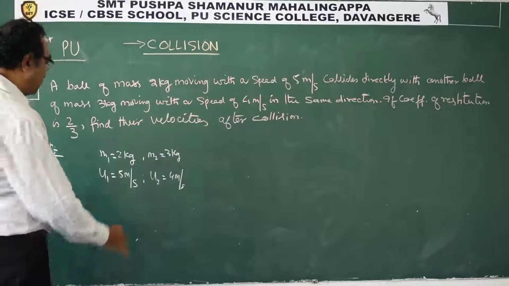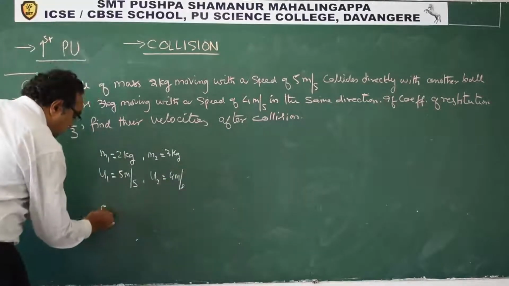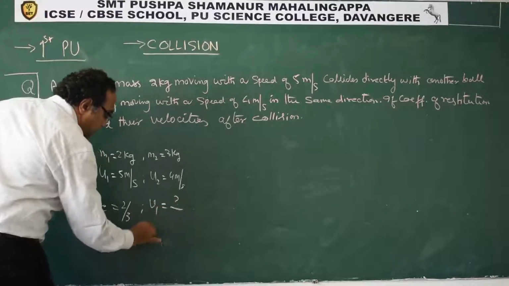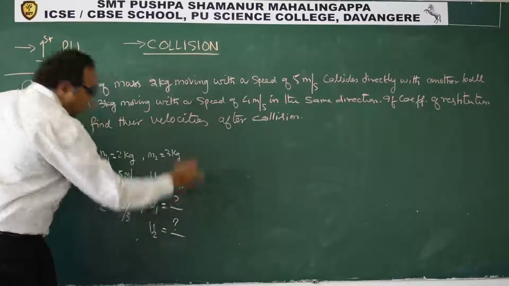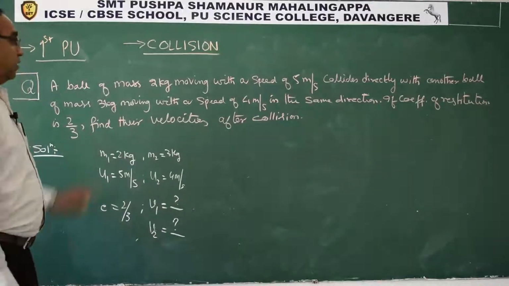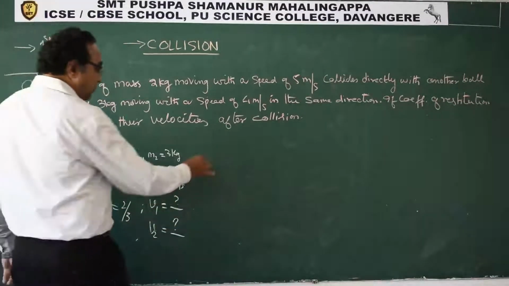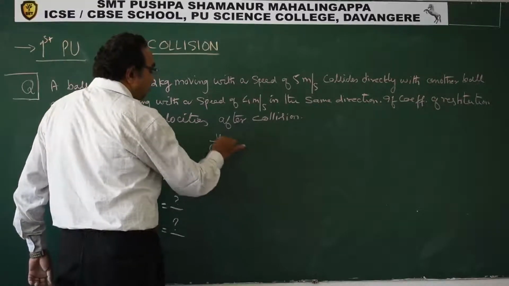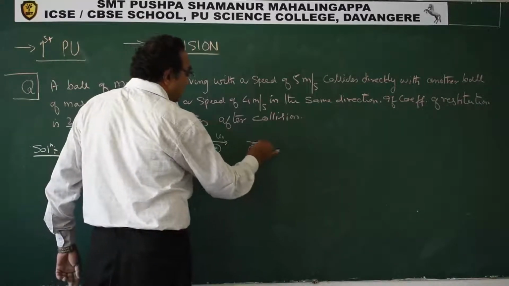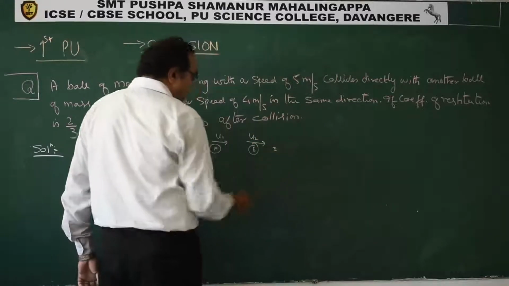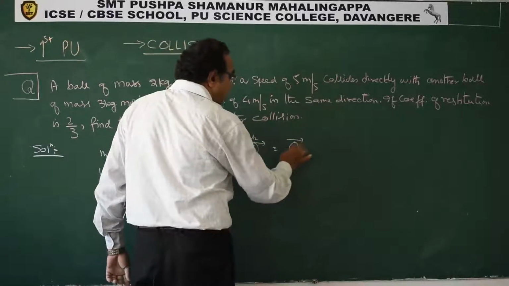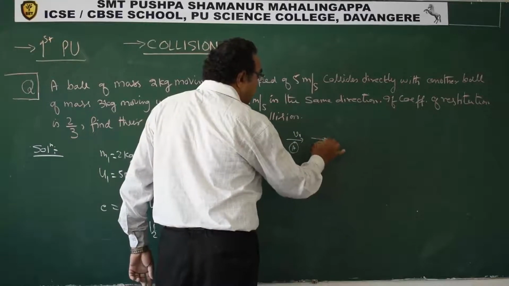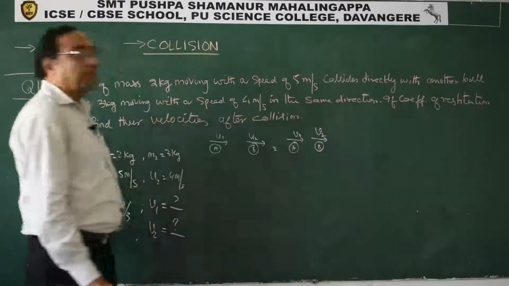If the coefficient of restitution is given, E equals 2 by 3, we have to find V1 and V2. This is what is to be found out. Same direction: if you see it in the form of a diagram, let us say this is A with U1, this is B with U2. They collide. So this is A with V1 and this is B, same direction, with V2. This is what we have.